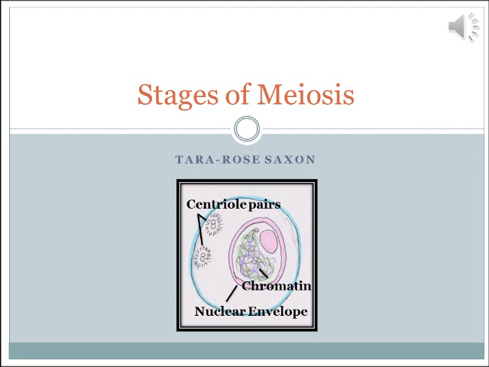Meiosis is a unique type of cellular division for gametes, or sex cells. On this first slide, we see the gamete in the stage called interphase. During this stage, the cell grows and synthesizes, or duplicates, DNA. This is the longest stage of the cell cycle, where the gamete spends most of its time. Toward the end of interphase, the gamete prepares itself for meiosis.